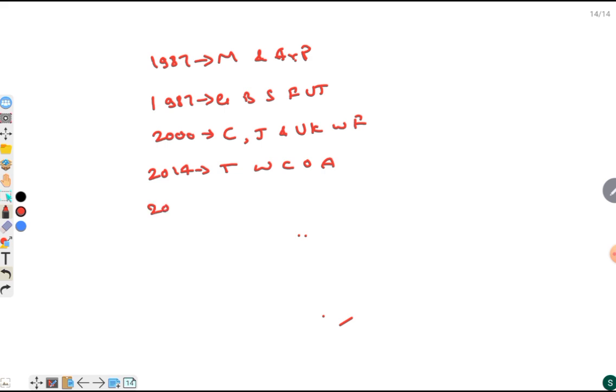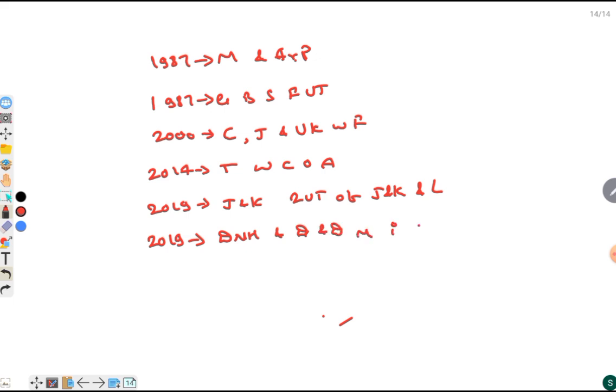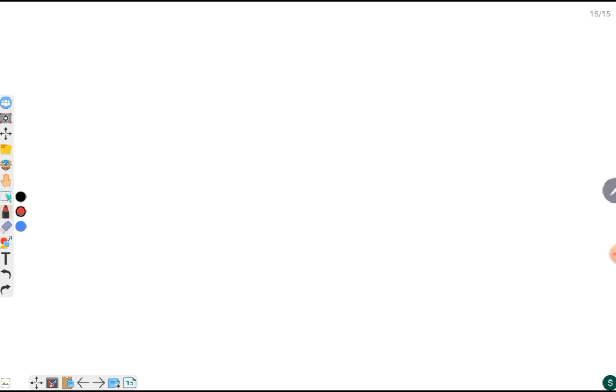And in 2019, Jammu and Kashmir was converted into 2 union territories, J&K and Ladakh. And in the same year, 2019, Dadra and Nagar Haveli and Daman and Diu merged into a single union territory. Just have a recap, friends.